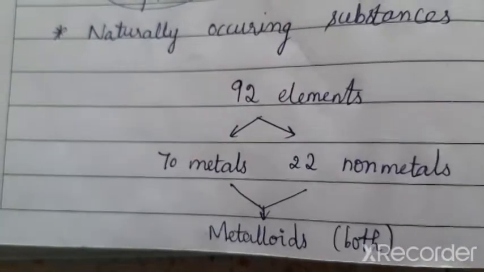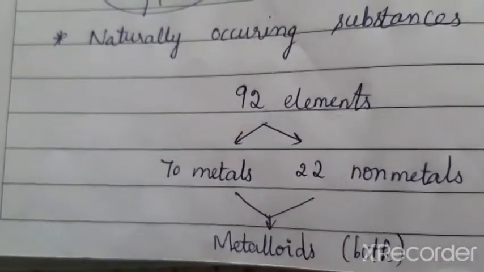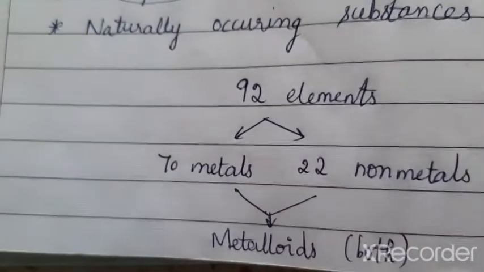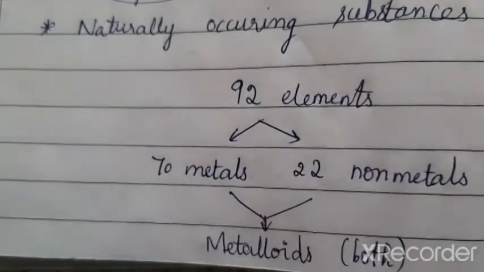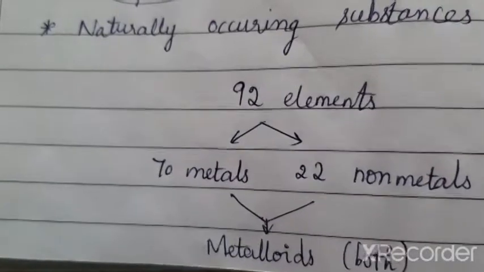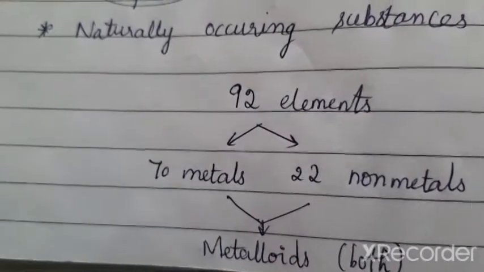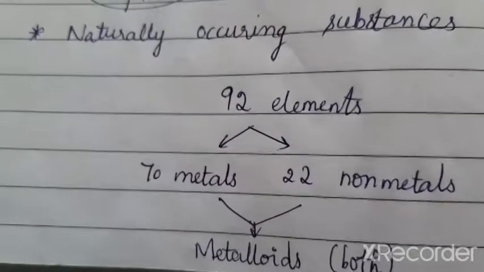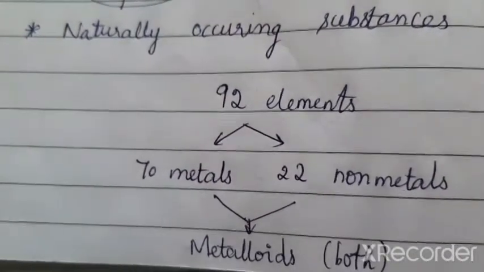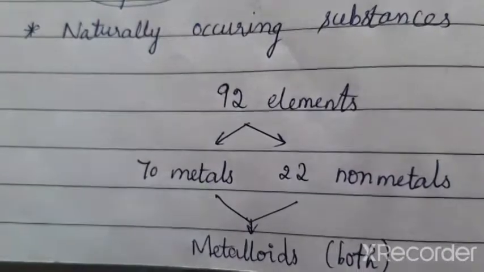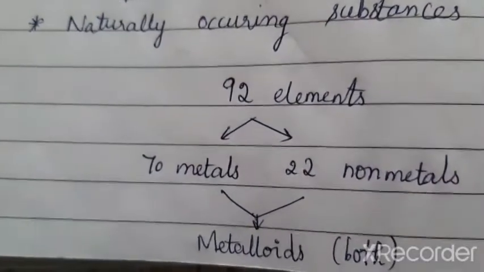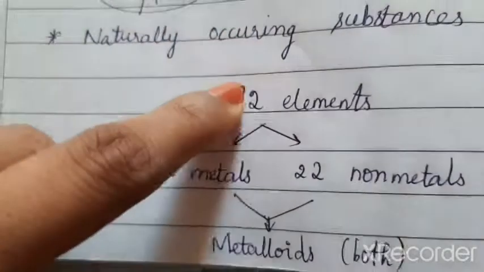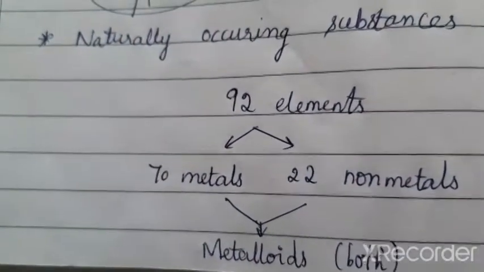So these metals and non-metals are naturally occurring substances. They are not prepared by human beings. This is all given to us by nature. They are all present underground and formed over millions of years after the origin of earth, right? So from those rock bodies, 92 elements are found until today.